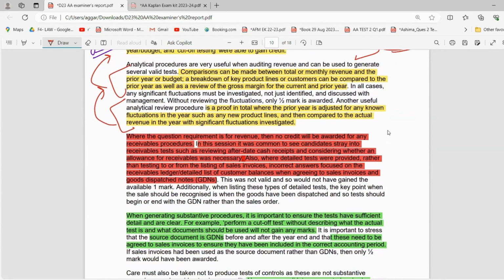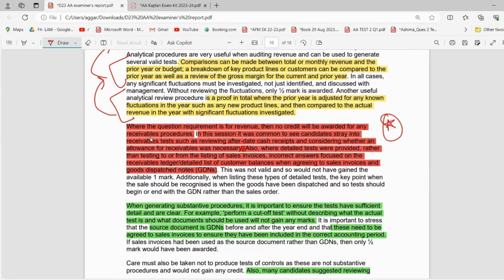Now, a very important paragraph. Let's read. Where the question requirement is for revenue, then no credit will be awarded for any receivable procedures. Of course, there are many students who get confused between revenue and receivables. These are two completely different things. Receivables are the amount that you will receive. Revenue is the amount that you have already received. These are your sales. There's a difference between your sales and your receivables, right?